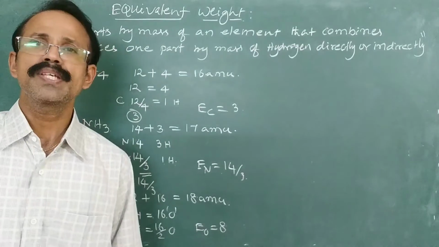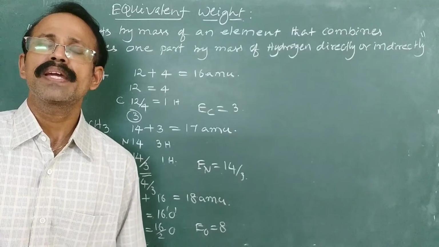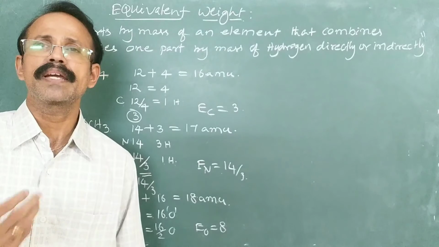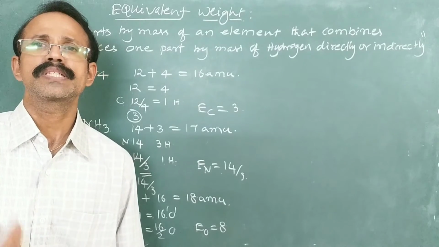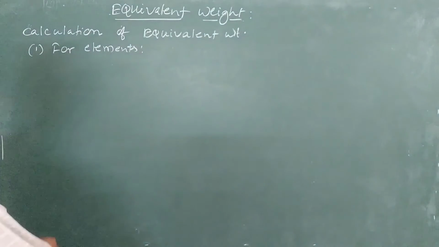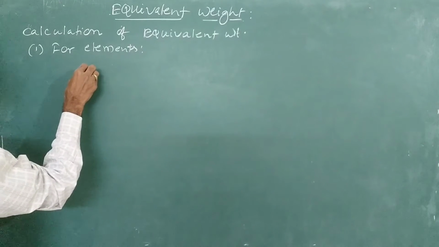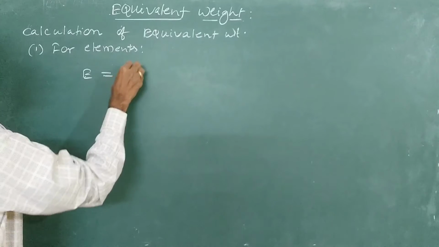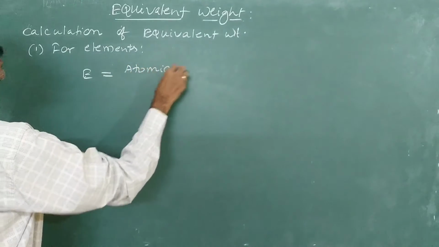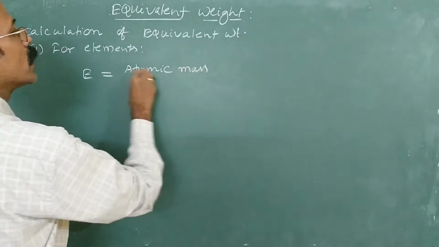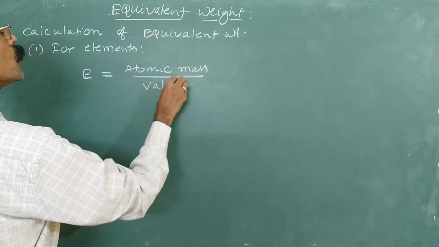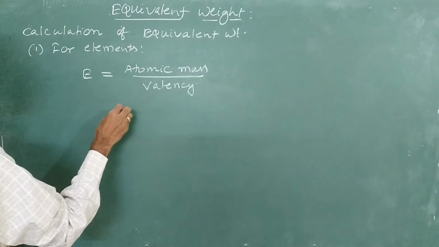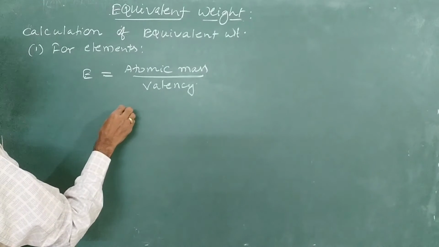Now we'll see the calculation of equivalent mass of different substances like element, radical, salt, like that. So for elements, equivalent mass is equal to atomic mass by valency. For example, valency of carbon is 4.